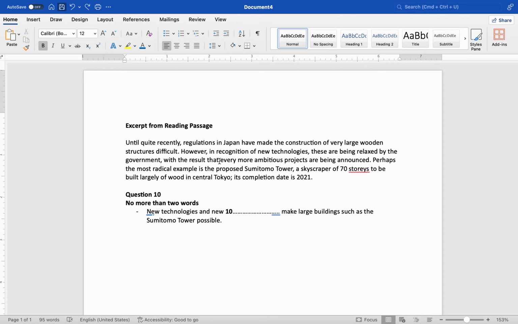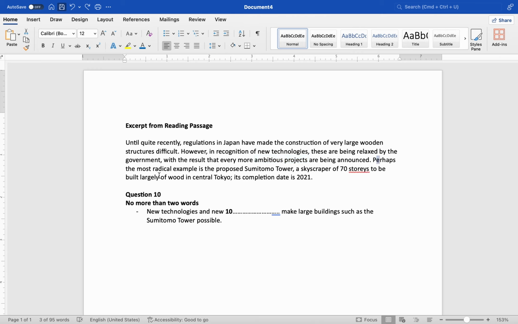All right, at this point, I would obviously read the text first. So let me go ahead and do that right now. Until quite recently, regulations have made the construction of difficult. So until recently, there were these regulations or rules, and they were difficult. Because of them, we couldn't really build large buildings in Japan. However, in recognition of new technologies, these are being relaxed by the government. So the government is relaxing something, and plus the technologies, we have these amazing results of new projects now.